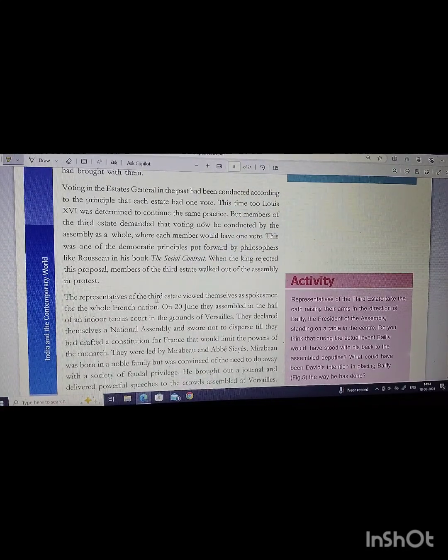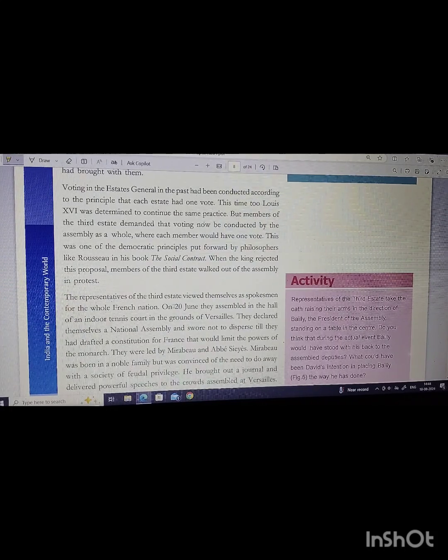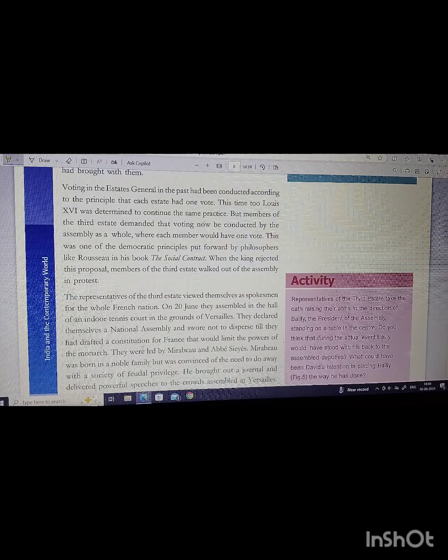The representatives of the third estate viewed themselves as spokesmen for the whole French nation. On 20th June, they assembled in the hall of an indoor tennis court in the grounds of Versailles. They declared themselves a national assembly and swore not to disperse till they had drafted a constitution for France that would limit the powers of the monarch.